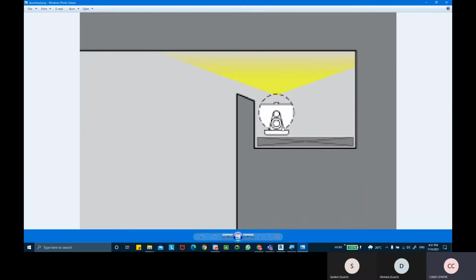Something notch like that, so that we can hide our lights or the LED profile so that it's not being visible.